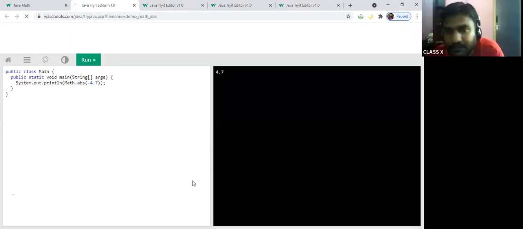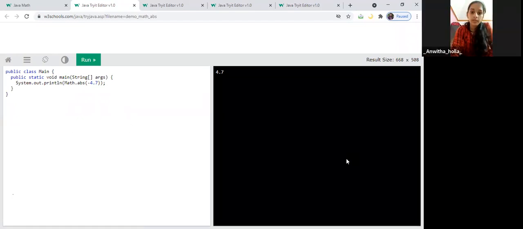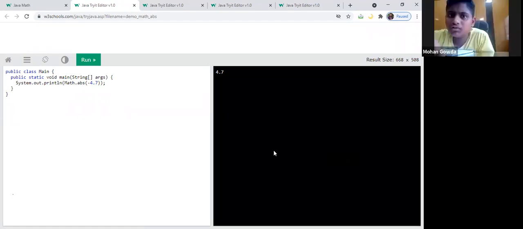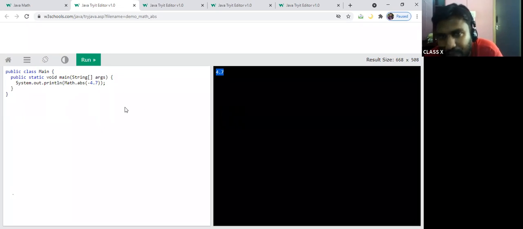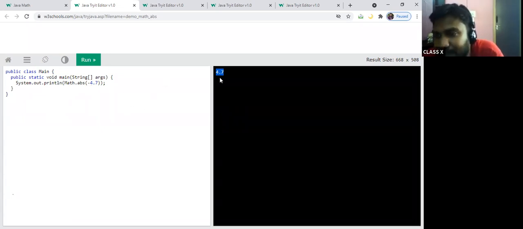Mute your phones. Math.abs of minus 4.7 is there. When it comes to absolute, when the negative is there, you write the same value. If the negative is not there, it can go for 5.0. When you have a negative value, the same will be written, but the negative will be removed.